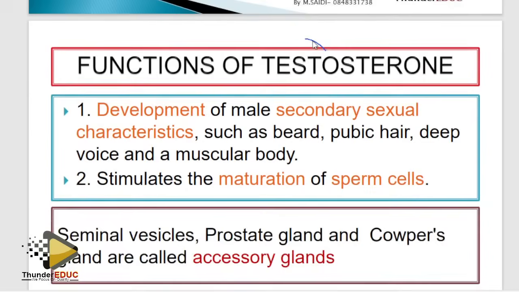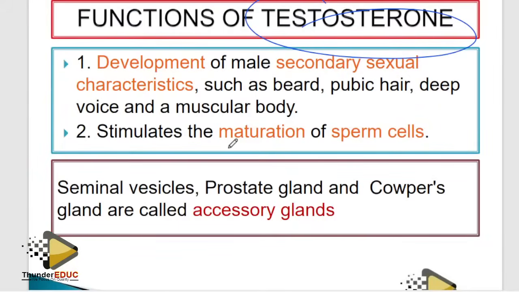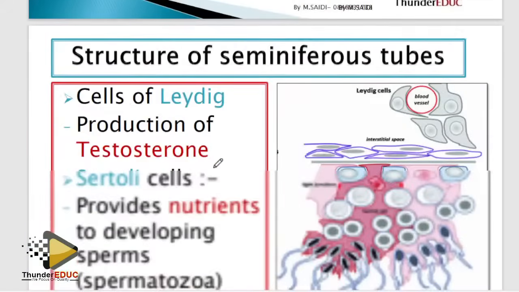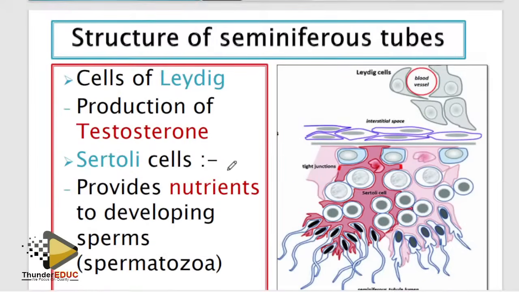Testosterone is the hormone which is being produced from the testes. Testosterone has two functions: secondary sexual characteristics and maturation of the sperms. All right. Now, when you go here, you only need two things: the cells of Leydig and the Sertoli cells. What is the function of the cells of Leydig? It is to produce testosterone. Simple. Testosterone is being produced by cells of Leydig.